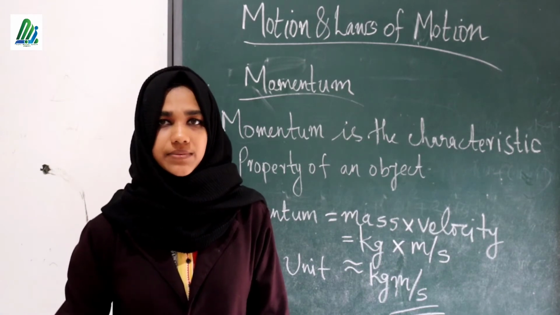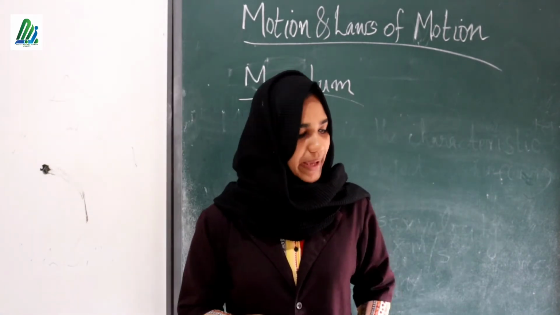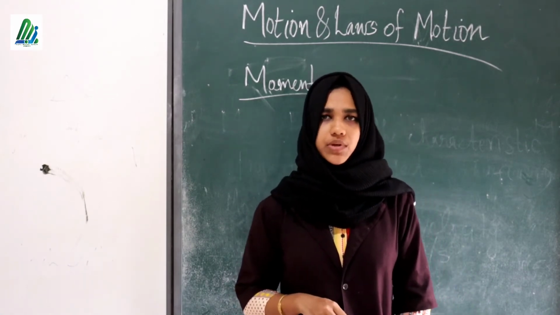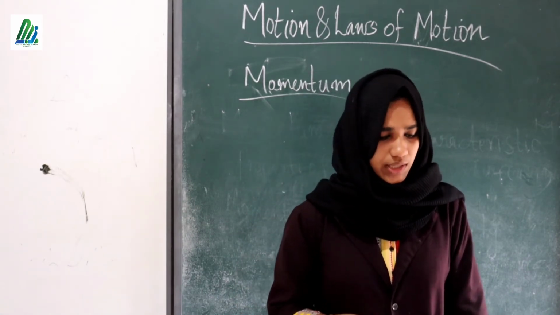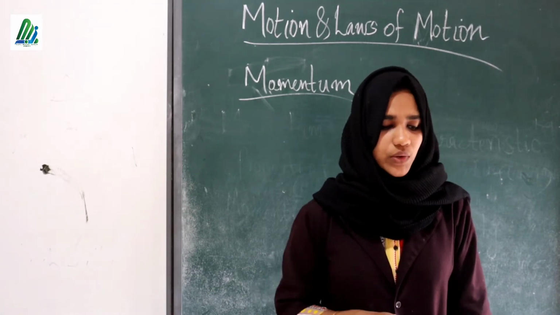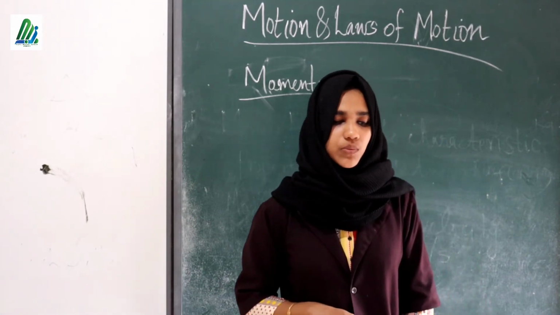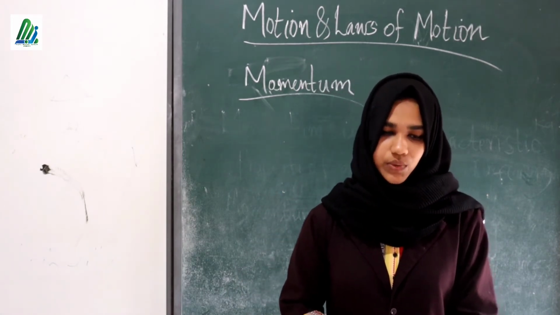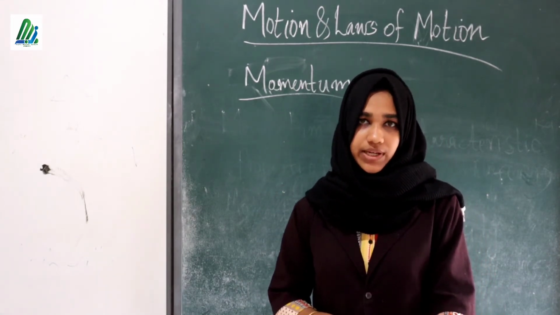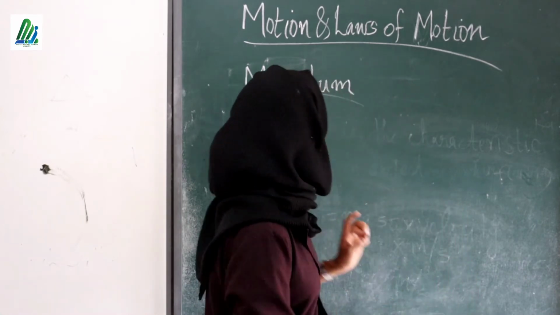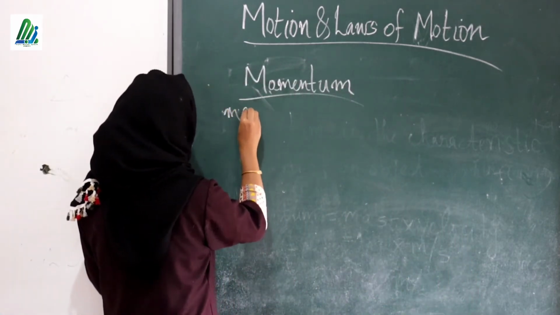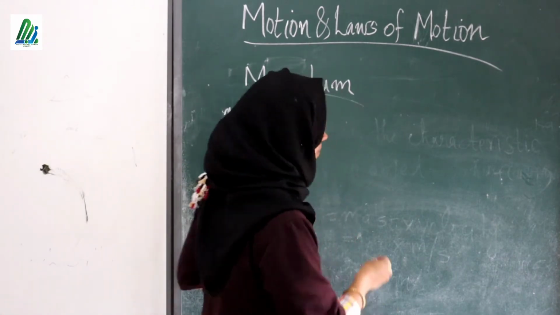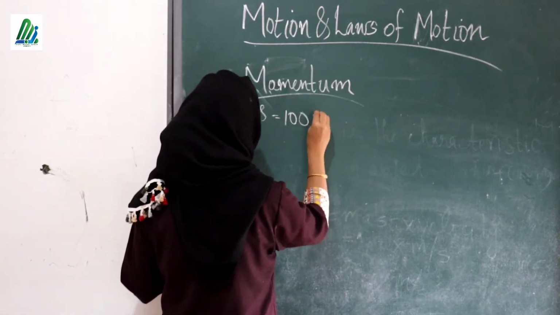Look at your textbook. In page number 50, here you can see some questions based upon the momentum. Okay, I will read the questions. The first question: a car of 1000 kilogram moves with a velocity of 10 meter per second. Here the velocity is given and mass is also given. Here the mass is 1000 kilogram.